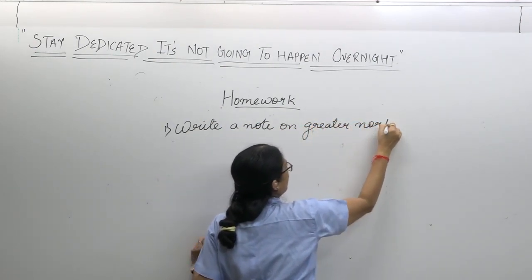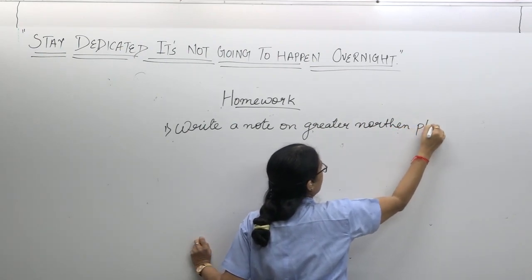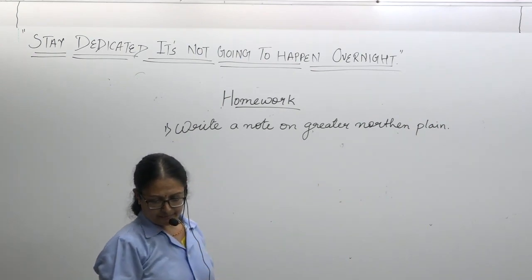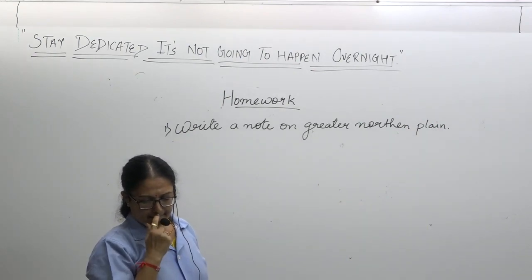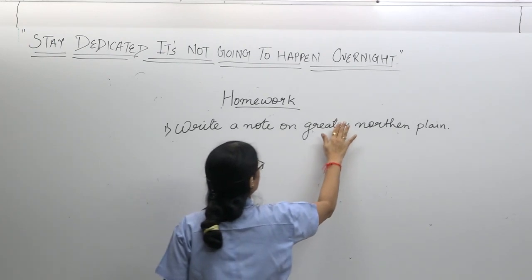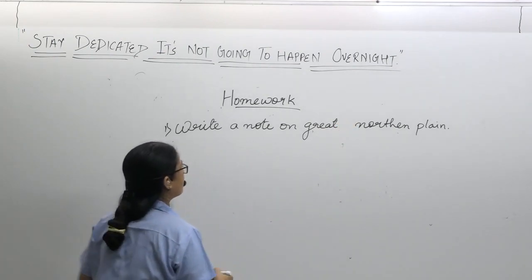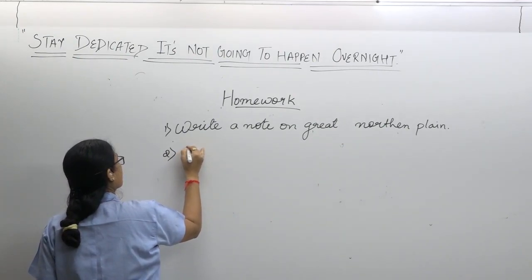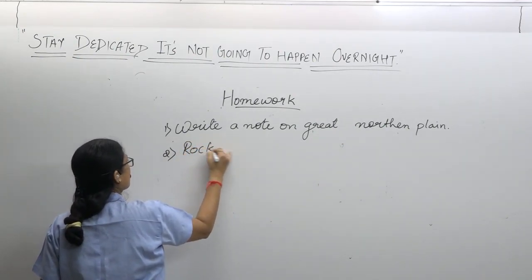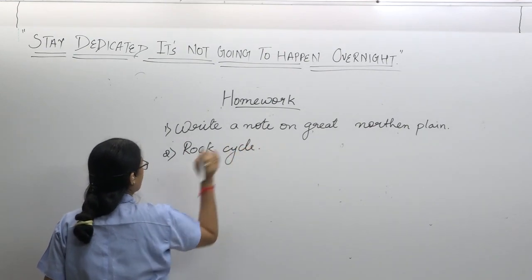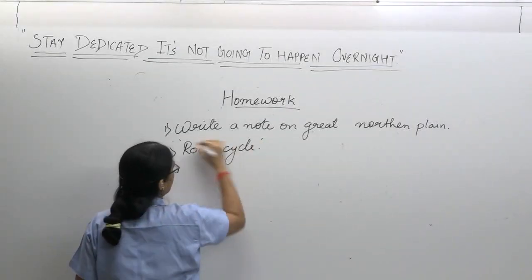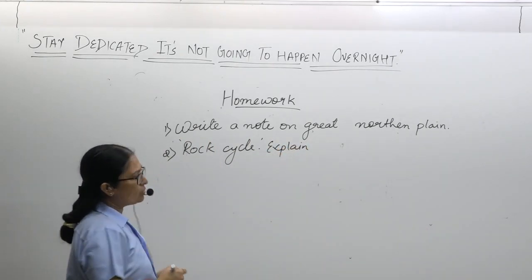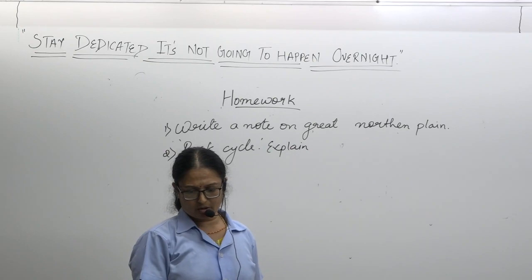Great Northern Plain. Then the rock cycle, so a complete concept will come to you. Explain. So these are the two important points from chapter 14.